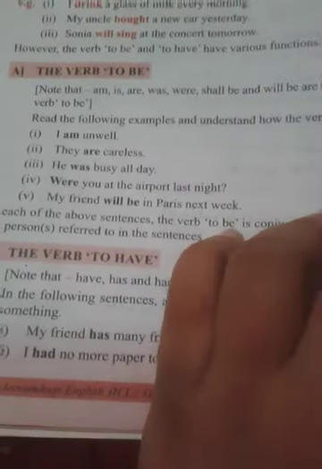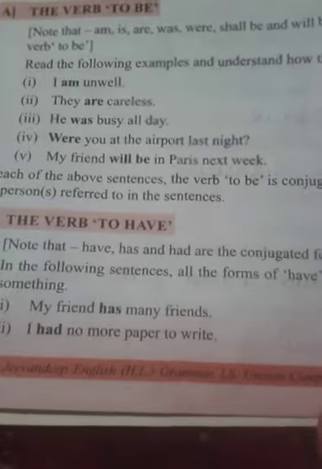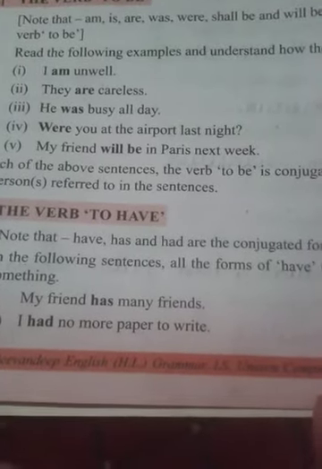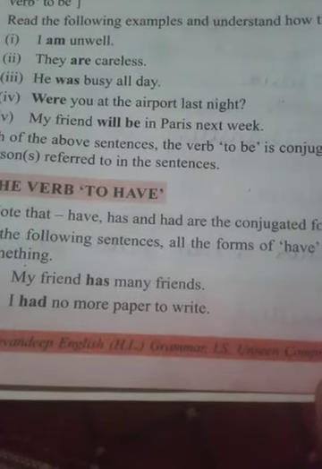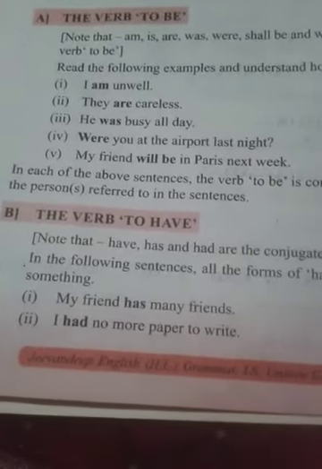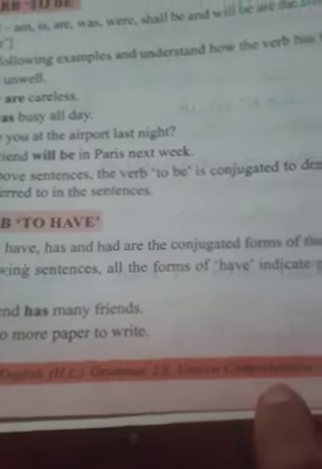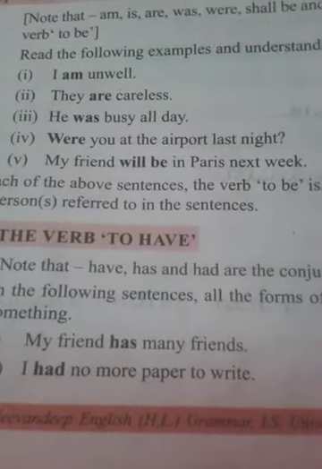I am unwell. So am is a to be verb. They are careless. He was busy all day. Were you at the airport last night? My friend will be in Paris next week. So these are the to be verbs. In each of the above sentences, the verb to be is conjugated to denote a state of existence of the persons referred to in the sentences.